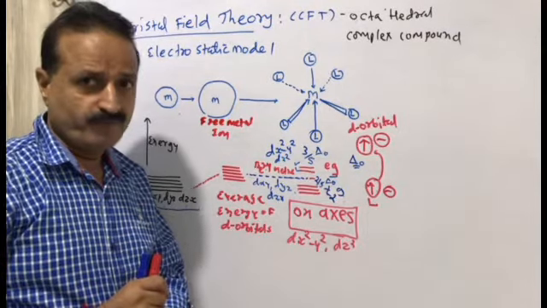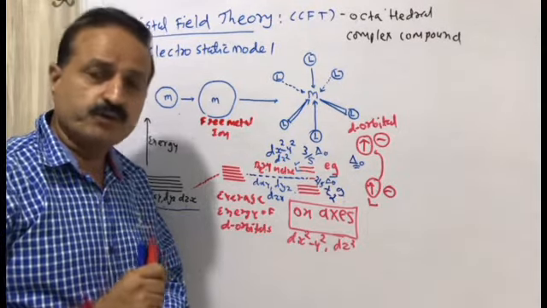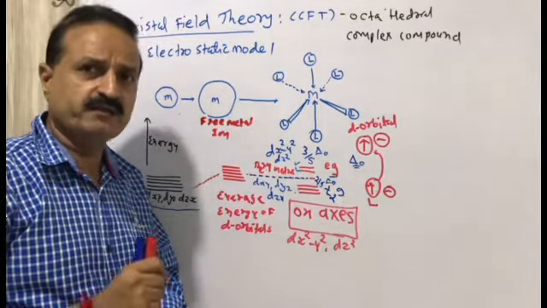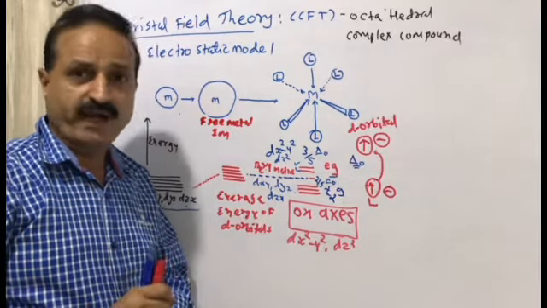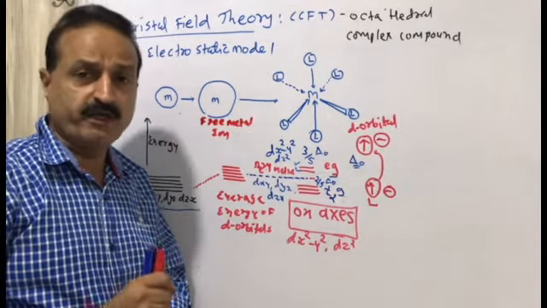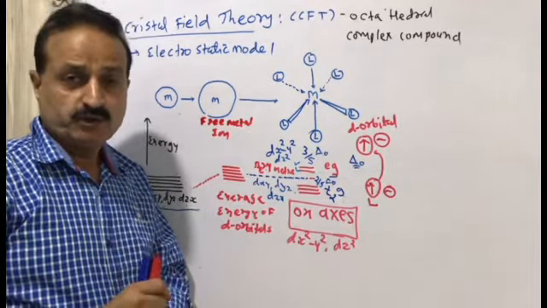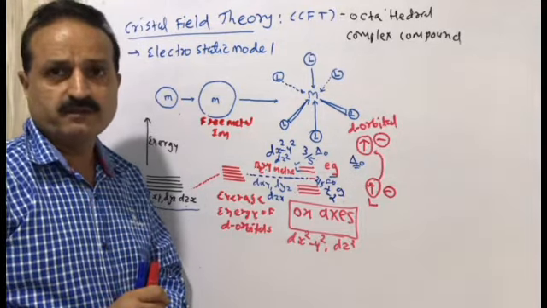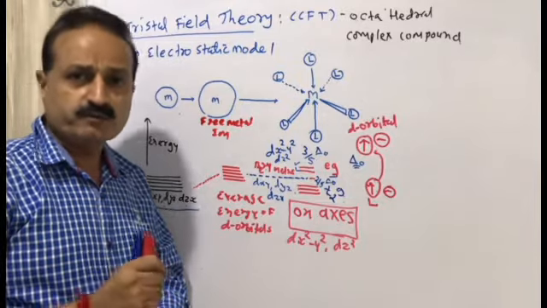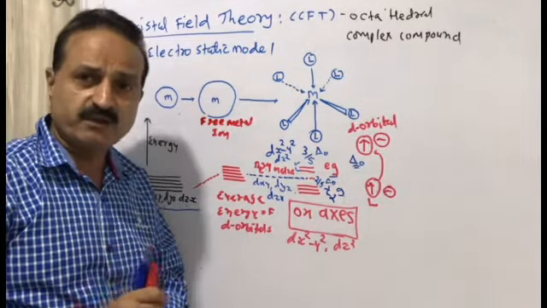Generally, metal ion has positive charge and ligand has negative charge, but ligands are of two types. It may be a strong ligand, it may be a weak ligand. A strong ligand can split the d orbitals more and a weak ligand can split them less.